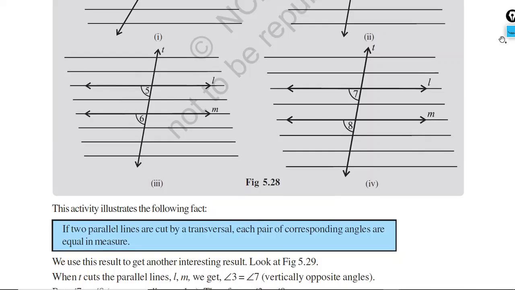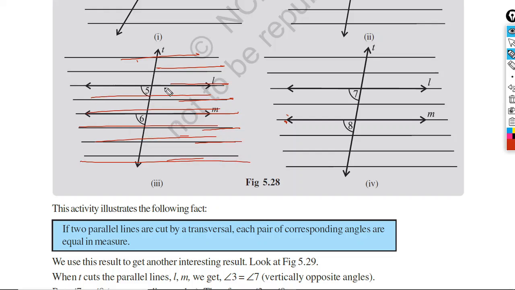Now look, here you can see some parallel lines. Lines 2, 3, 4, 5, 6, 7, 8, 8 lines are here, and they are all parallel. And who is the transversal? The transversal is T. This T is the transversal.